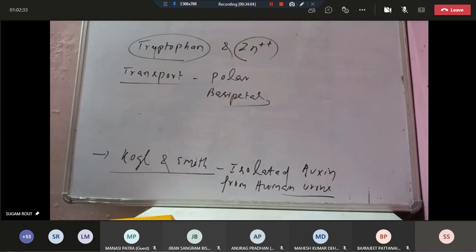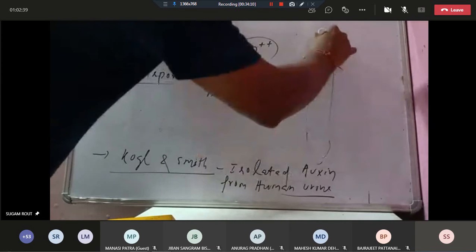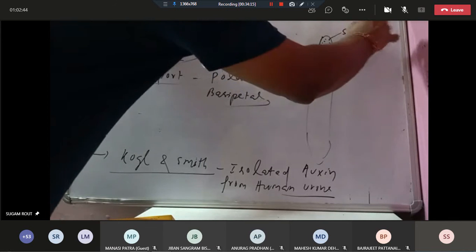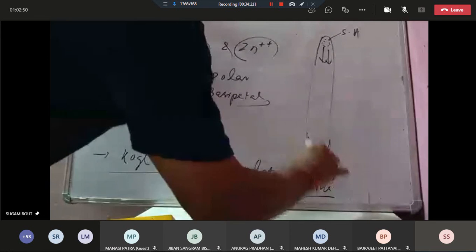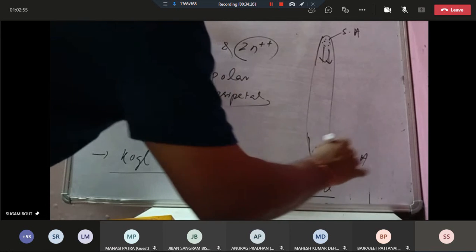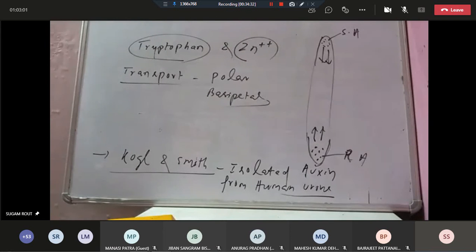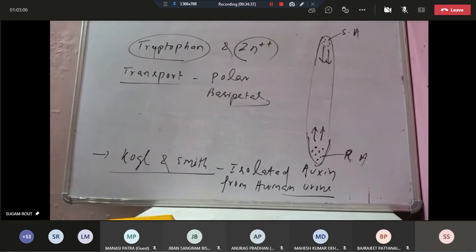It is basipetal in the stem. Auxin is synthesized at the shoot apex and moves basipetally. At the root apex the movement is acropetal. So movement is basipetal in the shoot and acropetal in the root.